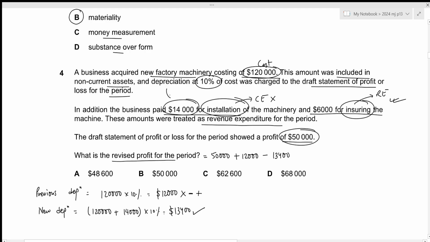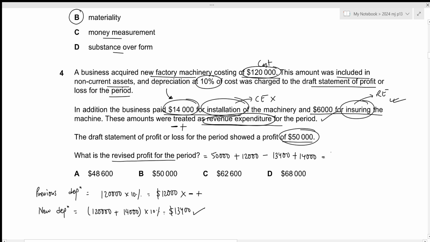Similarly, previously the installation of 14,000 was subtracted as part of the revenue expenditure, but that should not have been the case. So this was previously subtracted. Now in order to remove it, we just need to add it back. So we add the 14,000. And the treatment for the insurance of 6,000 was already correct, so we do not need to change that.